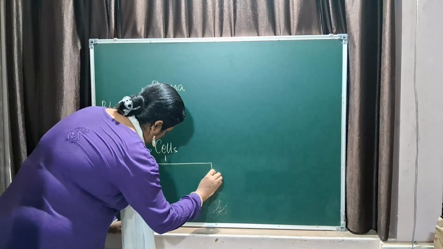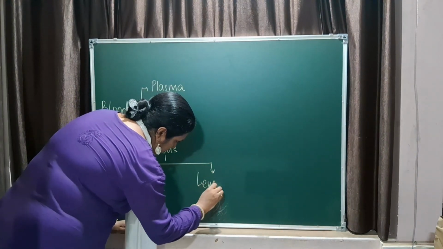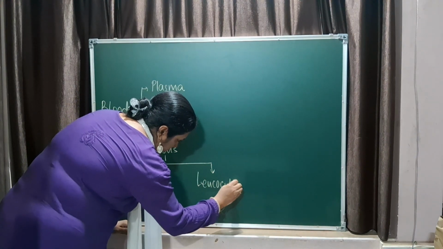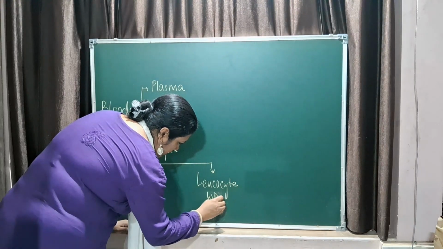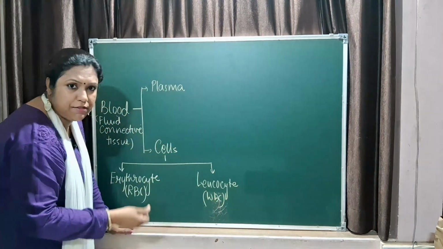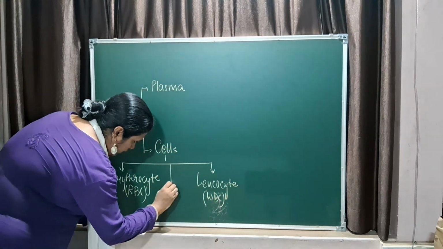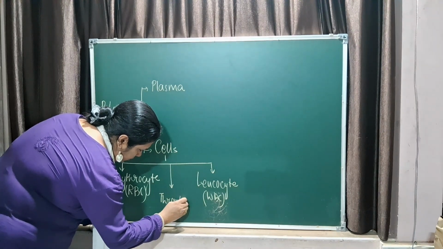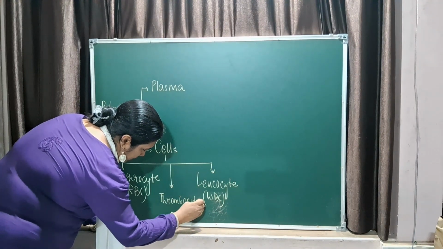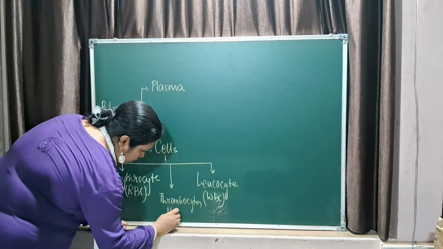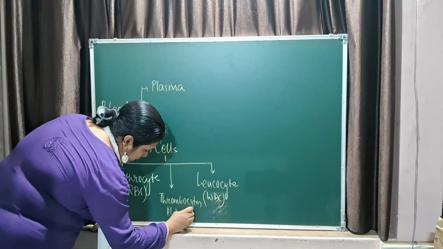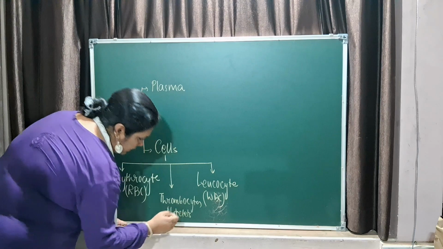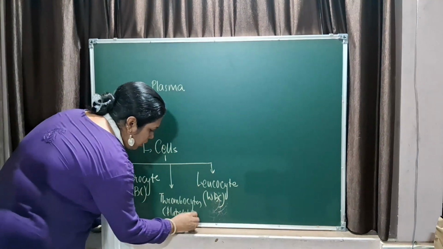The second one is the leukocyte, that is WBC, the warriors, the fighters of your body. And the third one is thrombocytes, which is nothing but the platelets, which help in blood coagulation. Okay, platelets help in blood coagulation.